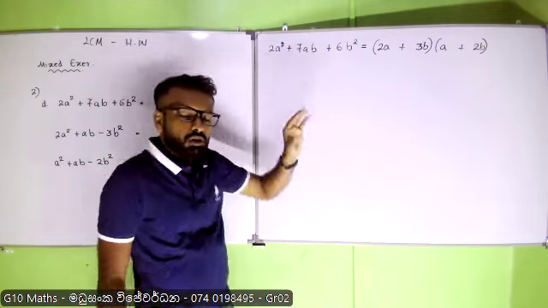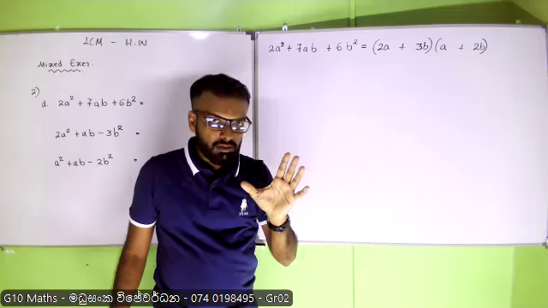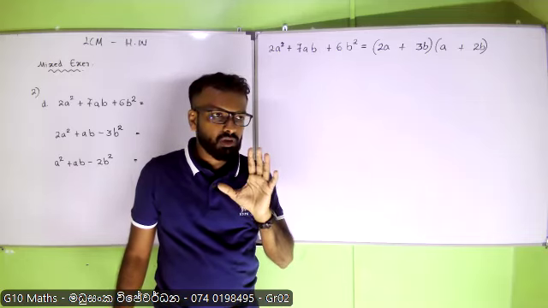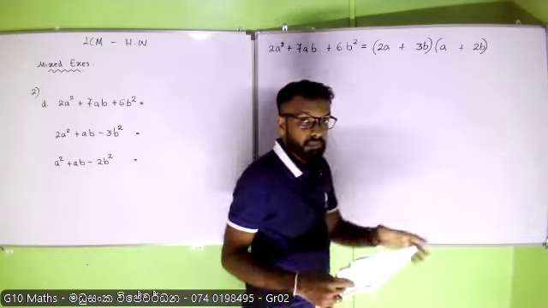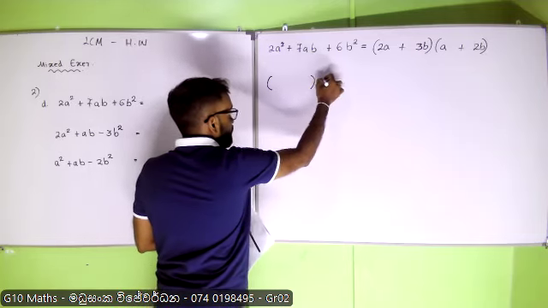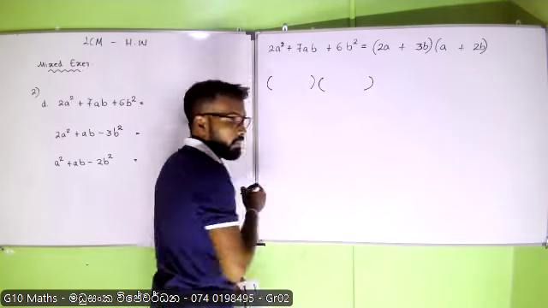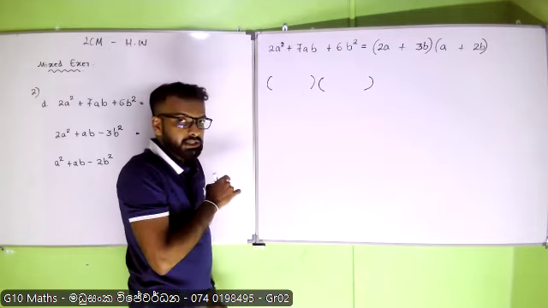This is a square. The only way that you can make a square by using this one and this one, you are going to do the factorization. You are going to make a square, that is the initial term.